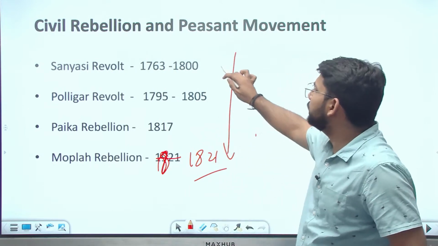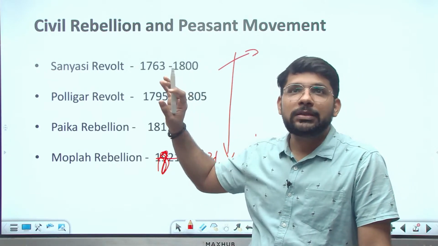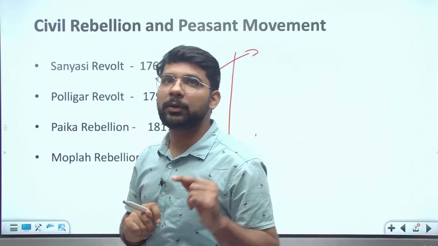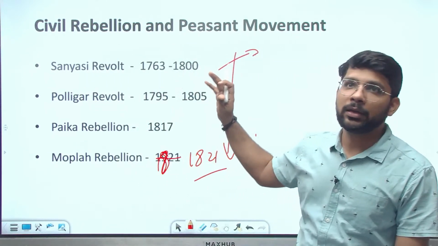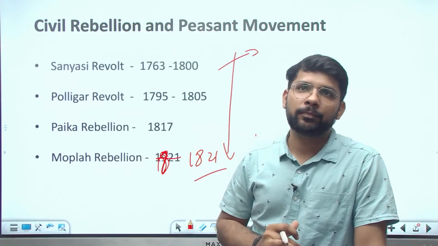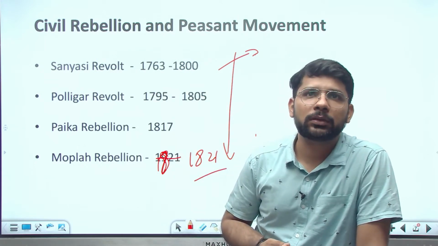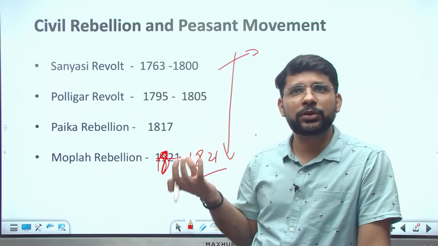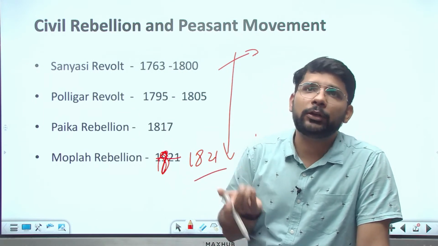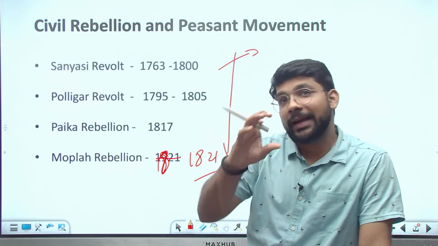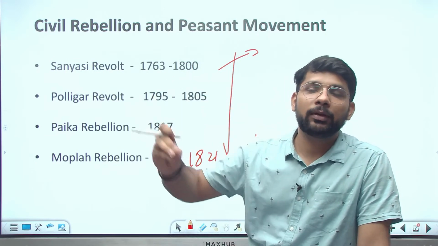This was a major revolt that ran for a longer time, the Sannyasi revolt. If you see how the mains and the prelims preparation are interlinked, if you know about these revolts, you can also answer your prelims questions with clarity. If there is a match the following, and you are clear about the reason behind the revolts, you can directly answer, even if the options are given as only one pair, only two pairs, only three pairs. If you know the exact reason of the revolt because you are making it through writing practice, that will always be with you.